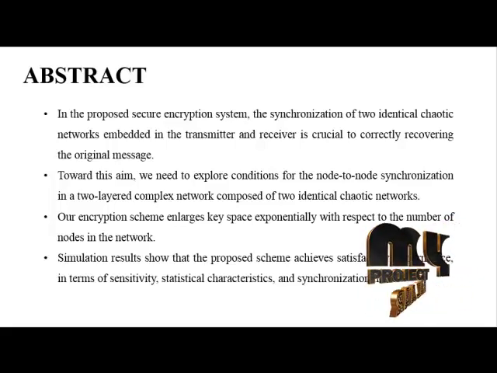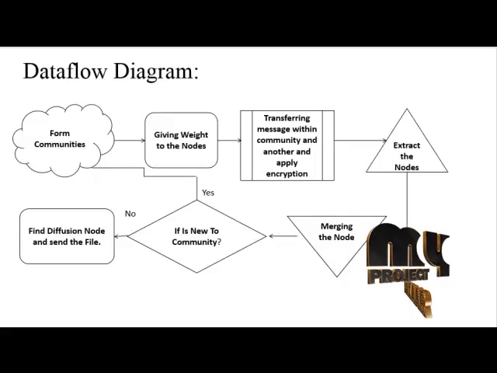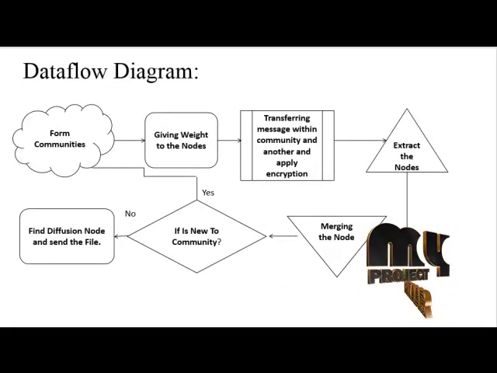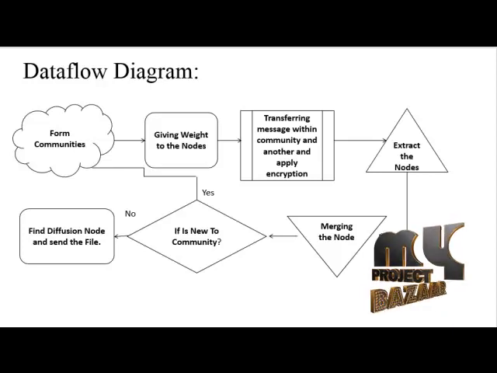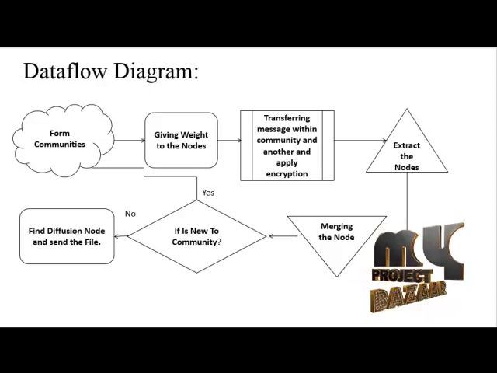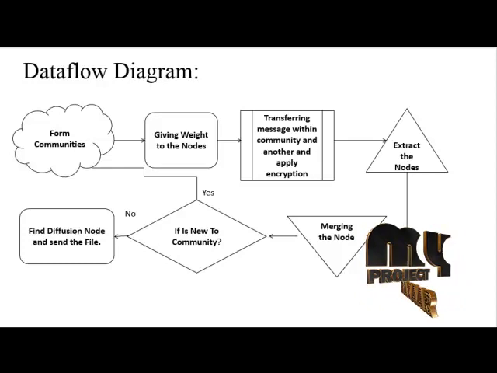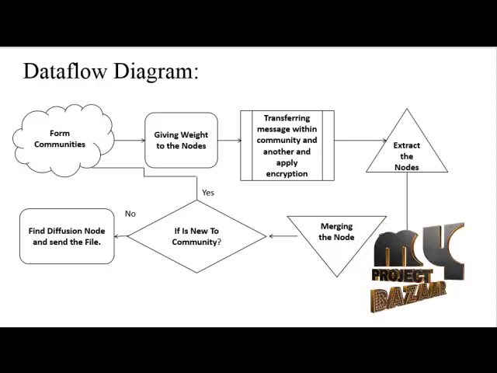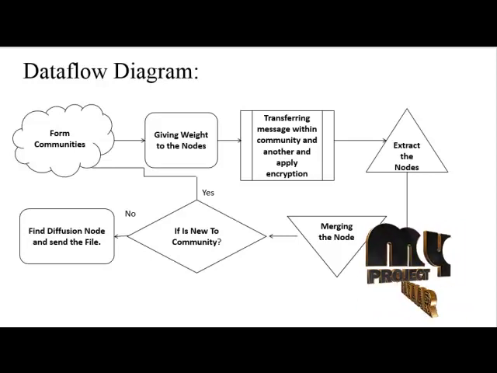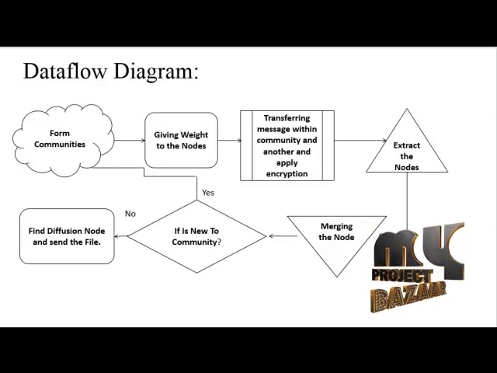In the data flow diagram, first of all, we have to create a community for our process. In our process, we create the community as a dynamic network. After that, we give weights to each node that is generated in the community. For example, if we give the number of nodes in the community as 10, we have to generate the weights for the 10 nodes.